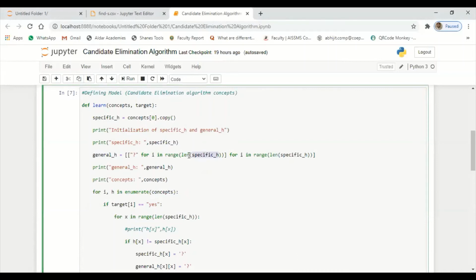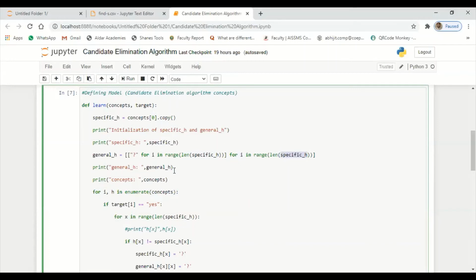Okay, the length indicates the complete length of the records which are available here, in the specific hypothesis. Since we have 6 records, the length will be 6 here, and I will replace that with the question mark. All the data in the records in the specific hypothesis are replaced with the question mark, and I have to do this for each individual attribute, so I'm going to have the index i here. I will specify the range using the length symbol, so of this specific range to create my sub hypothesis.